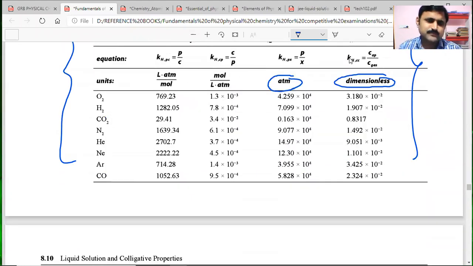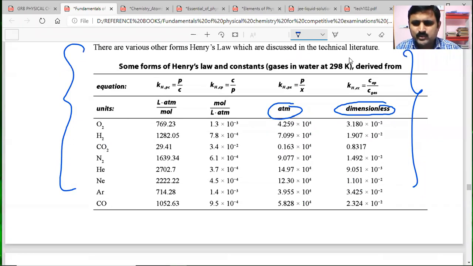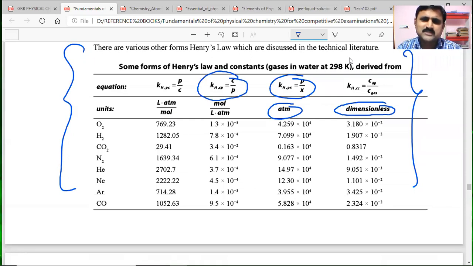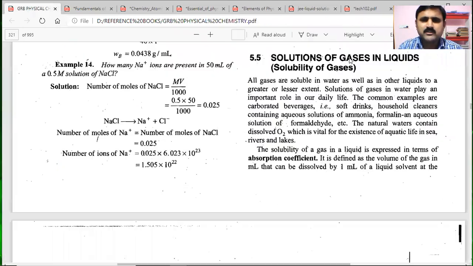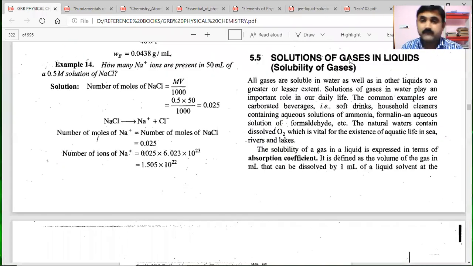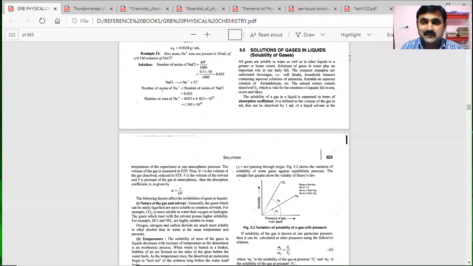Different kinds of units. If it has no units, it means a concentration ratio. If it has units of atmosphere, it means P by X. This is the most important formula. If it has units of moles per liter atmosphere, it is C by P. If it has units of liter atmosphere per mole, P by C is the formula we will use. C is solubility only.